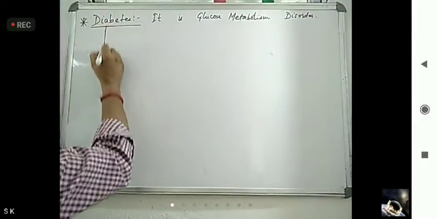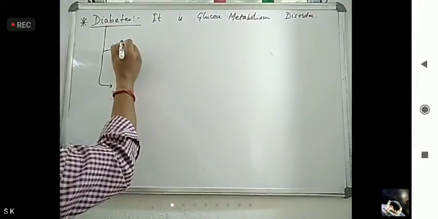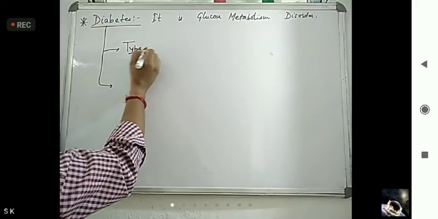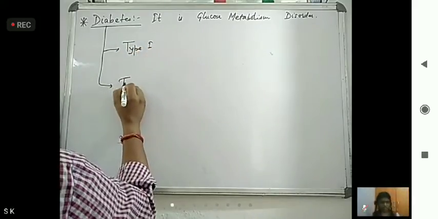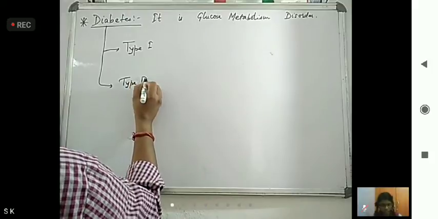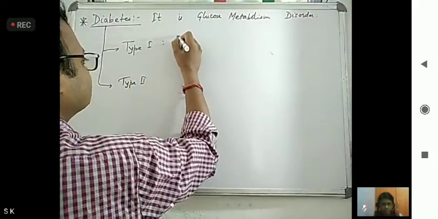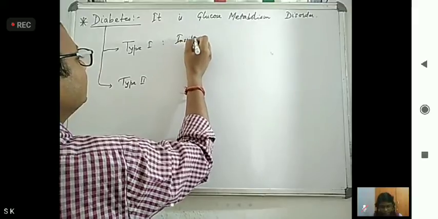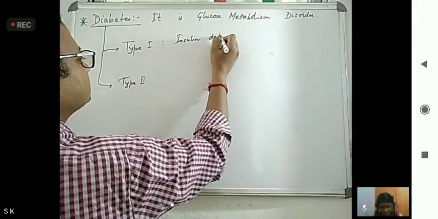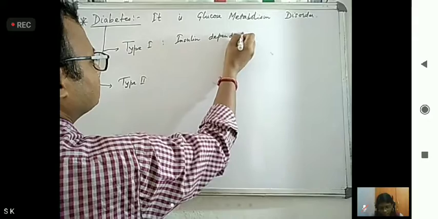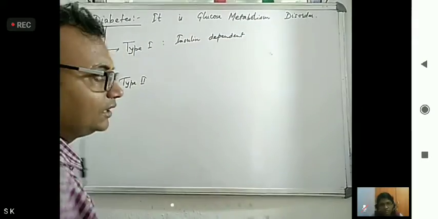Now this has two types: type 1 diabetes and type 2 diabetes. In type 1 diabetes, it is also known as insulin dependent. Why is it called insulin dependent?